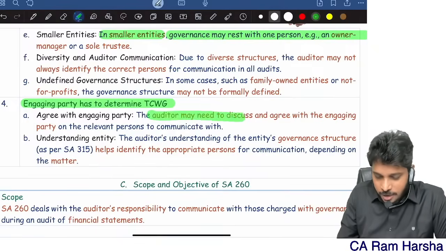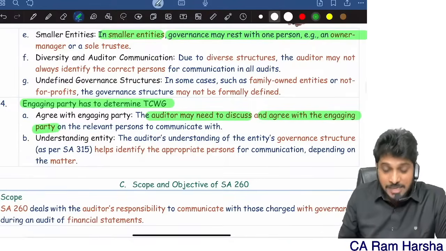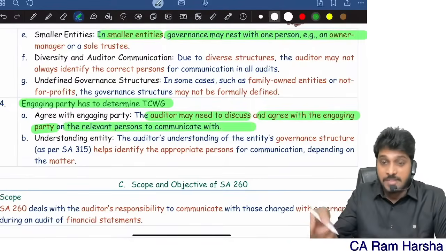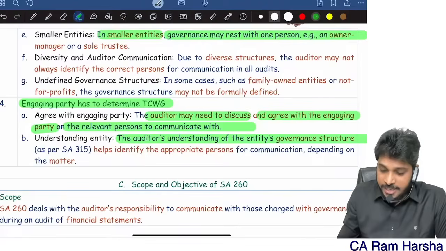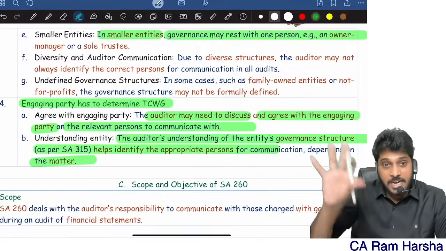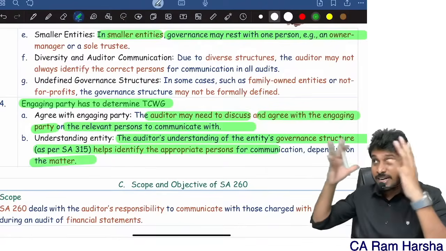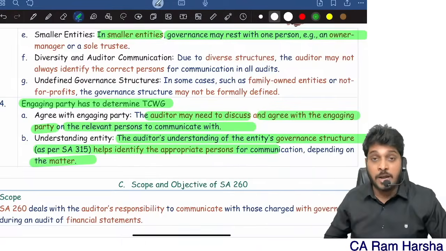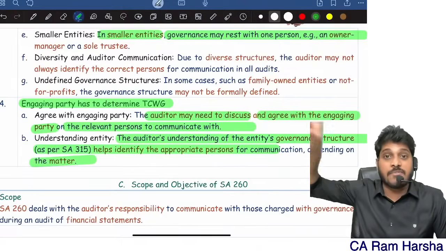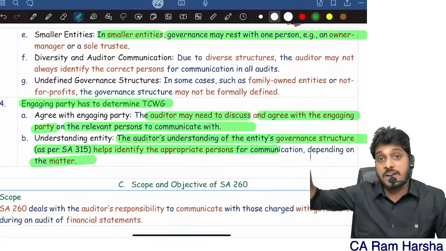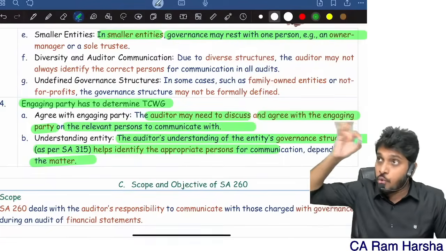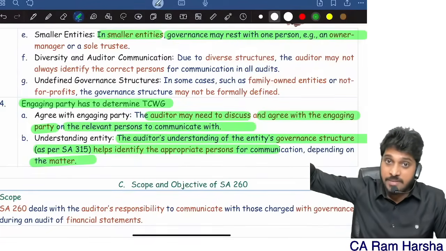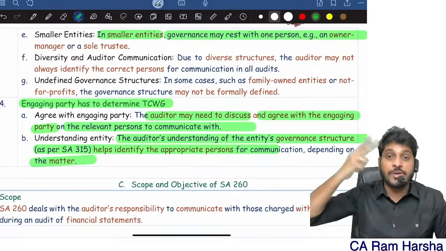The auditor may need to discuss and agree with the engaging party on relevant persons to communicate with, as per SA 260. The auditor's understanding of the entity will help to identify who are the right people. That is why you need to understand the entity and its environment as per SA 315, to know exactly who are the governance people, who is management, who is governance. Are they same or are they different? What is this organization? All that you need to decide.